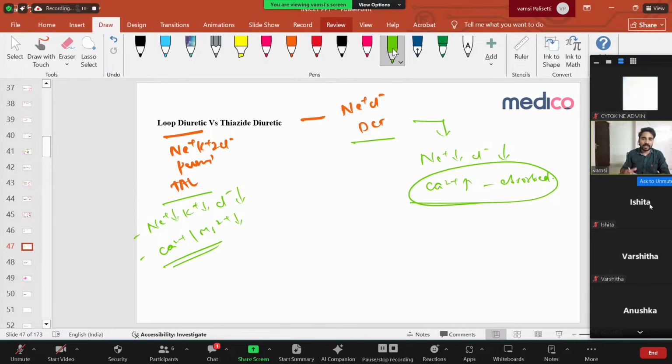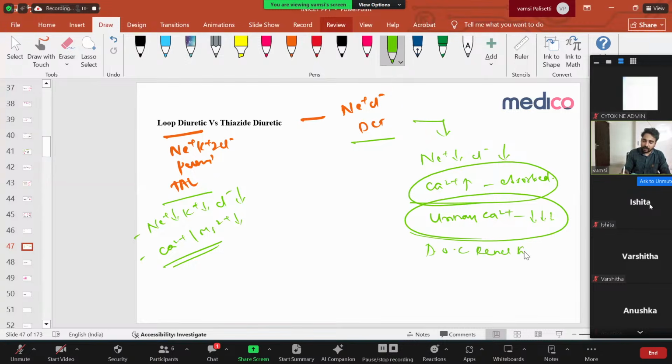I already discussed it in the previous classes, the proper classes. In the thiazide diuretics, when you use them, the sodium chloride pump is inhibited. When the sodium chloride pump is inhibited, sodium is not getting absorbed. The cell requires sodium, so it takes sodium from the blood in exchange for calcium. So calcium is getting absorbed more. Therefore, urinary calcium is less. So that is why it's a drug of choice for nephrocalcinosis, right? So it's a drug of choice for renal stones.